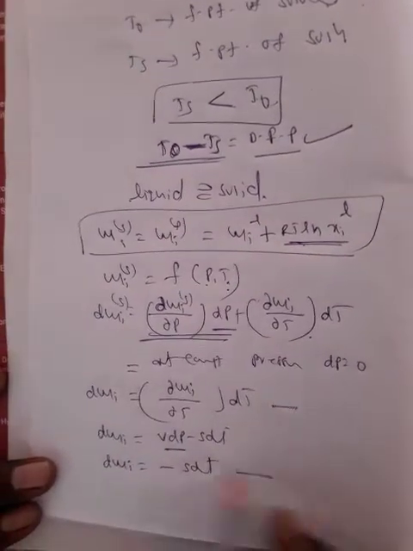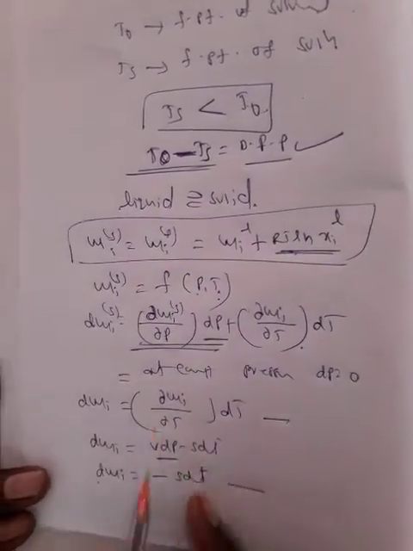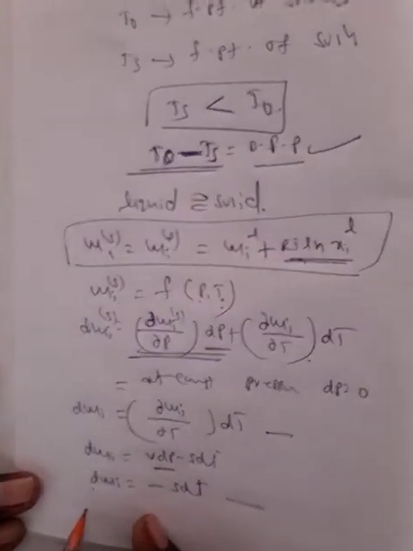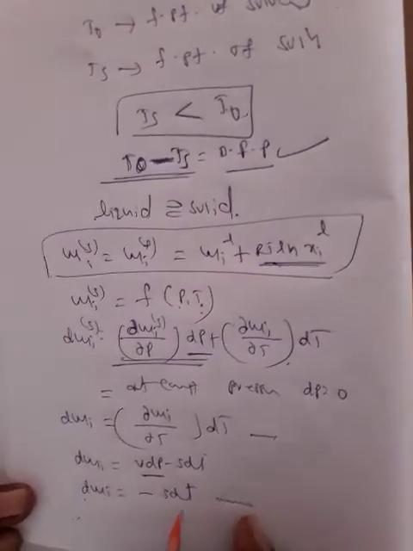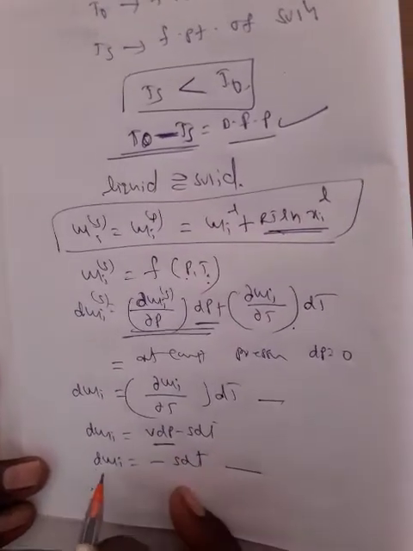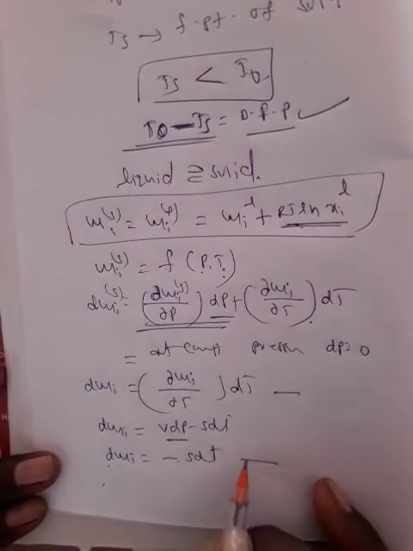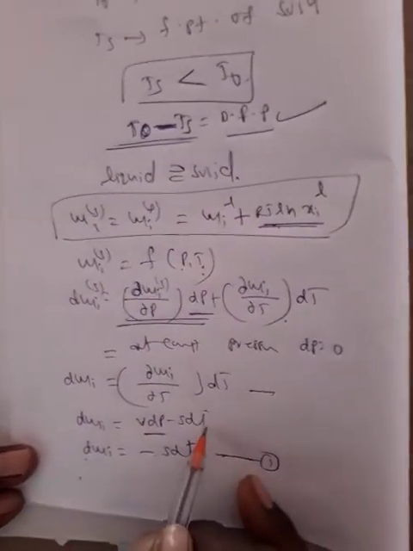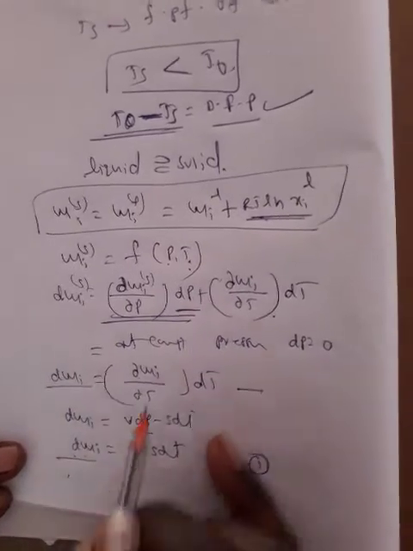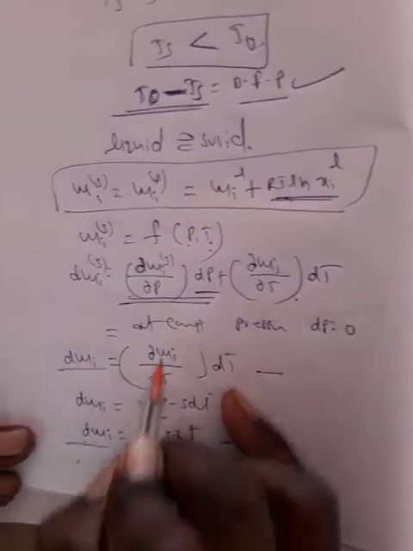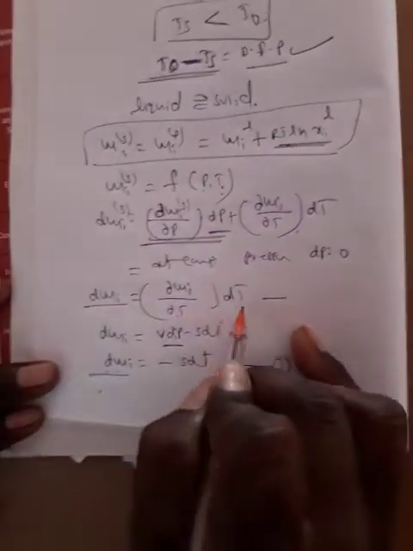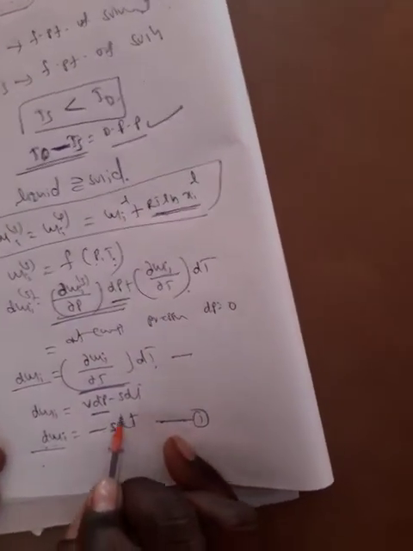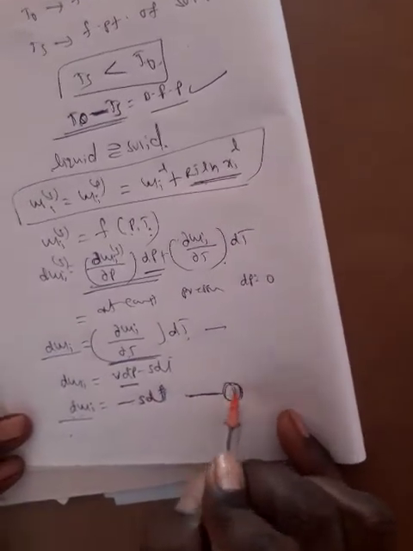From these two equations, both d mu I are the same. Here in d mu I by dT, in place of it we write S, that's why minus S dT. This is equation number 1.